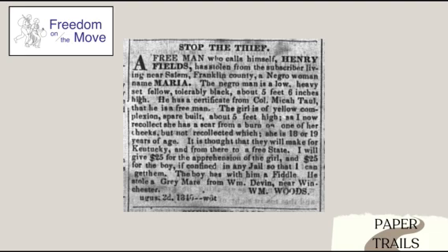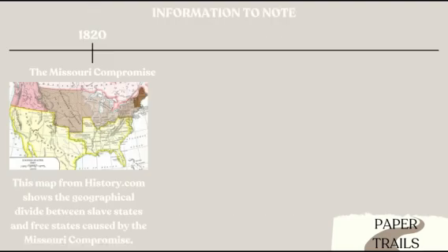By analyzing the language, landscape, and perspective of this ad, we will be able to understand bigger ideas than just what is written. Starting off with the Missouri Compromise in 1820, this was a law that addressed sectional tensions in the North and South over slavery. This compromise admitted Missouri as a slave state while simultaneously admitting Maine, which was previously a part of Massachusetts, as a free state. This kept the balance in the Senate of slave states and free states.